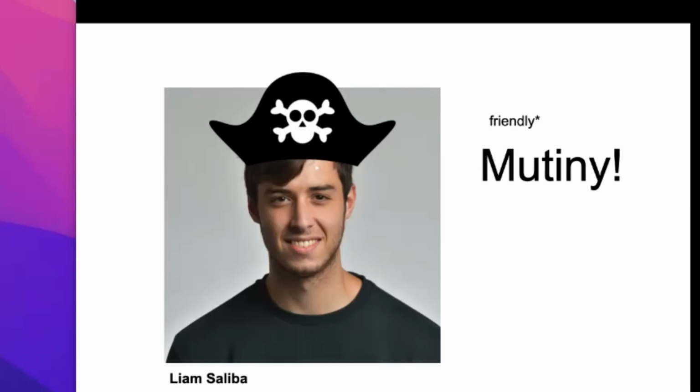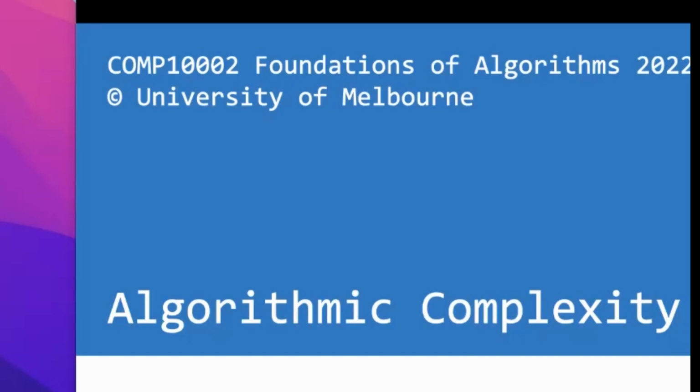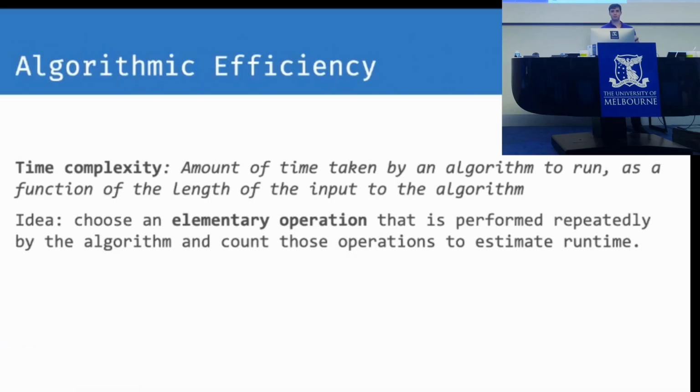I'm going through some algorithm complexity. I think some of you are well on top of this, while others are not. So I'm hoping to fill in some gaps that you might have. When we're talking about algorithmic efficiency, there are two main things that we look at, and I'm going to focus more on the time efficiency or time complexity. So time complexity is the amount of time taken by an algorithm to run.